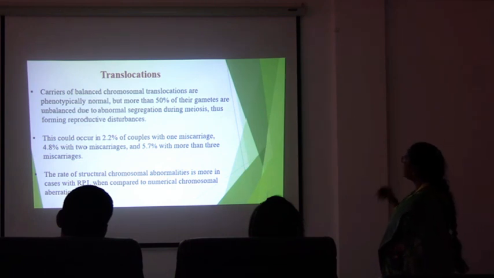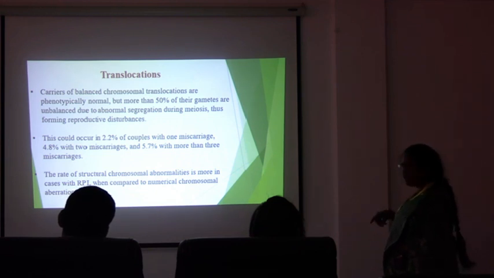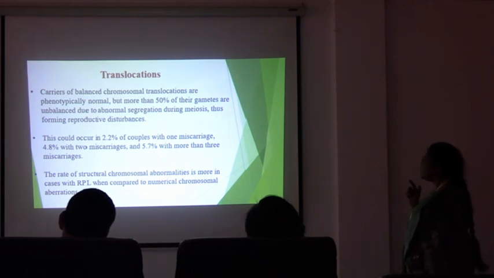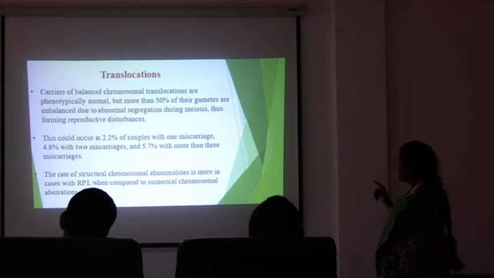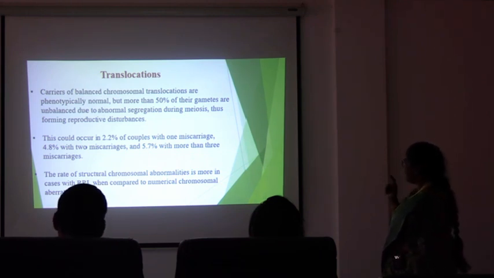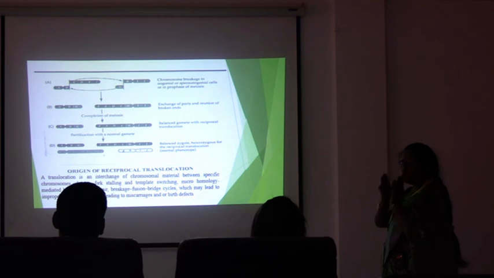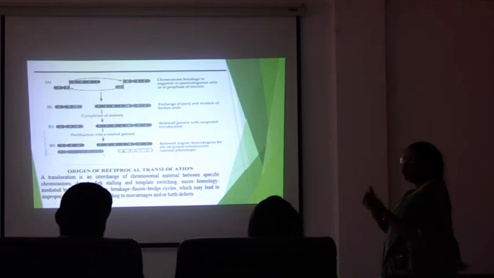Such carriers of balanced chromosomal translocations are phenotypically normal, but more than 50% of their gametes are unbalanced due to abnormal segregation during meiosis, thus causing reproductive disturbances. This could occur in 2.2% of couples with 1 miscarriage, 4.8% with 2 miscarriages, and 5.7% with more than 3 miscarriages. And the rate of structural chromosomal abnormalities is higher compared to numerical chromosomal abnormalities. So this is the origin of a reciprocal translocation, where there are 2 breaks in 2 individual chromosomes, then reunion of the exchanged chromosomal segments between these 2 chromosomes.